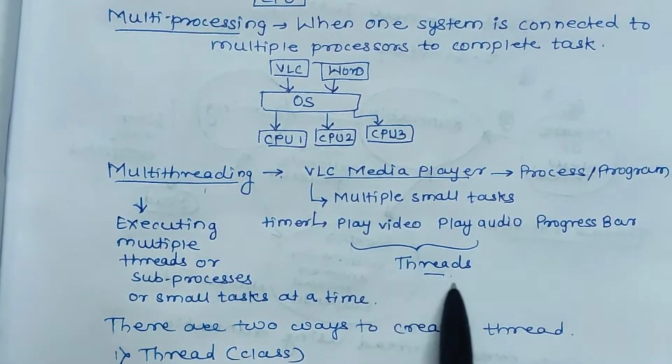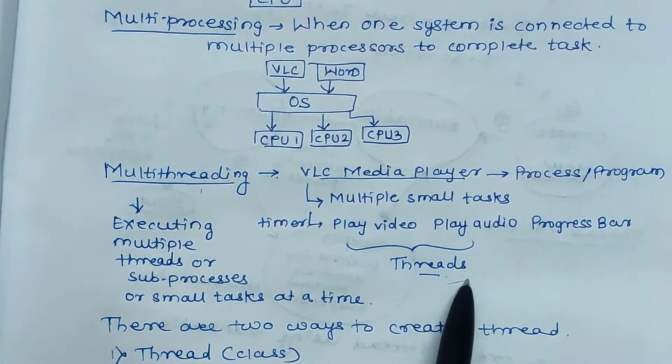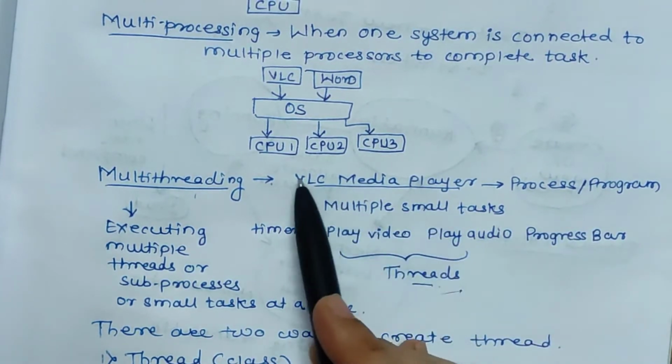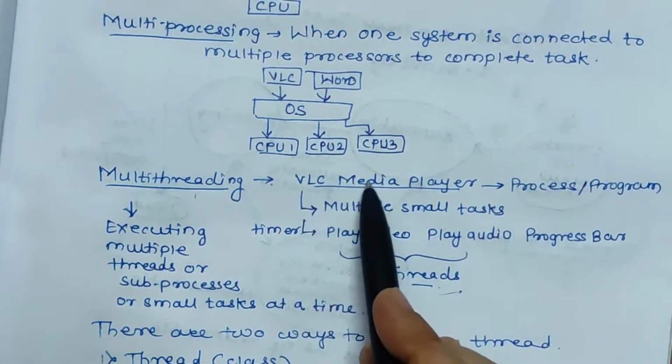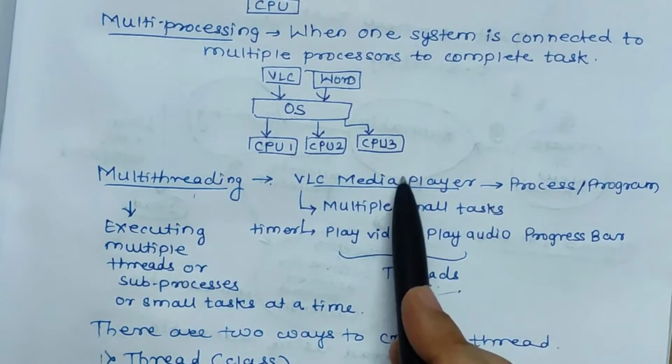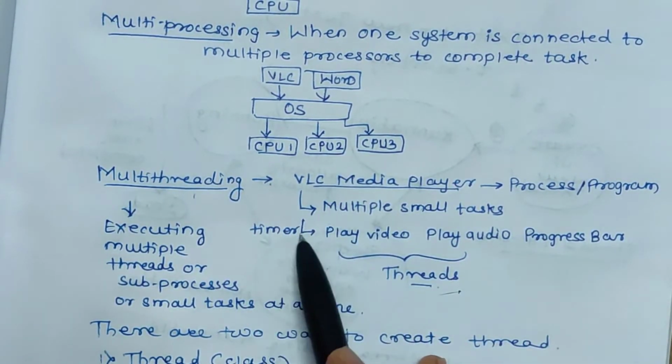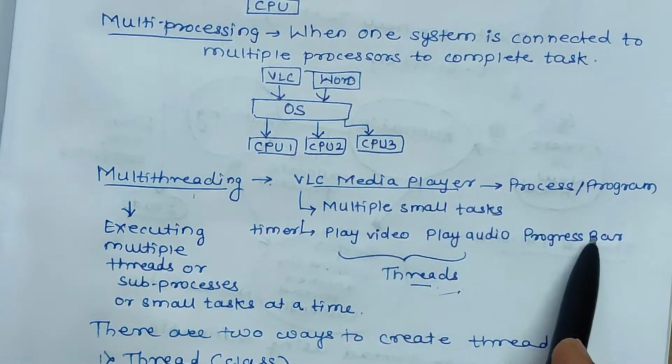So I hope the idea of thread is clear to you. Thread is nothing but the smallest part of a process. For example, VLC media player is one process, then playing audio, playing video, then progressing the progress bar, showing the timer. All these are the threads of the single process.